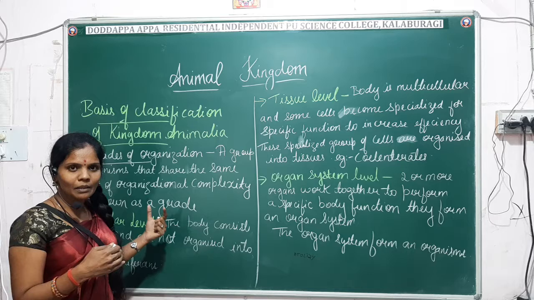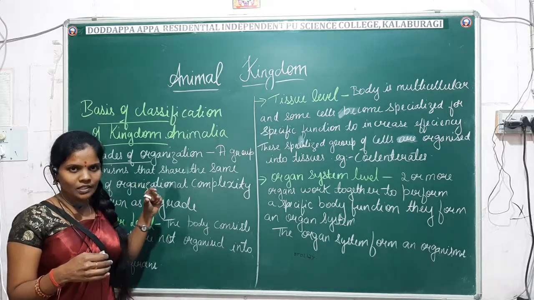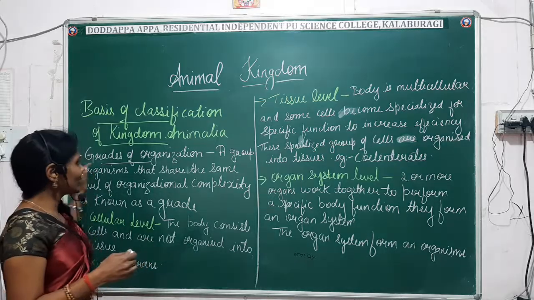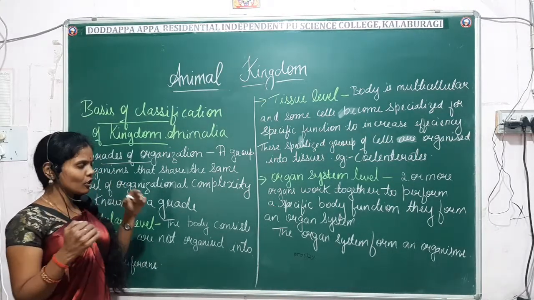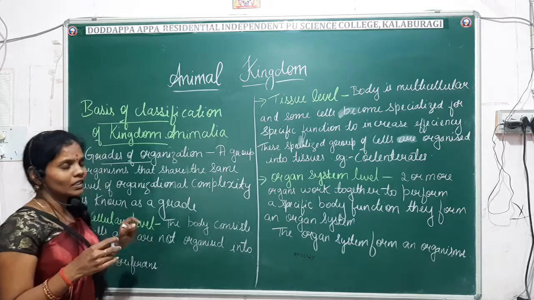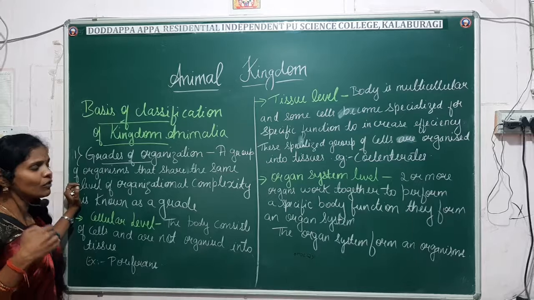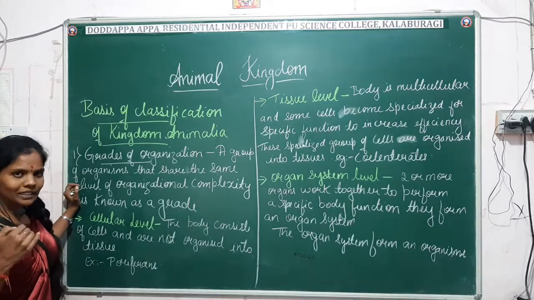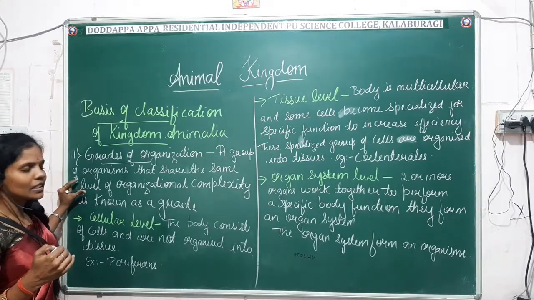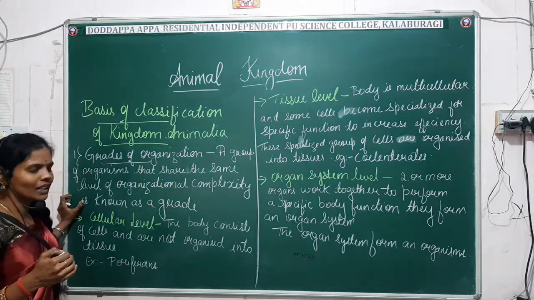To help in study, the animals have been classified based on the level of organization. Before moving on, what do you mean by grade? Grade is nothing but a group of organisms that share the same level of organizational complexity.